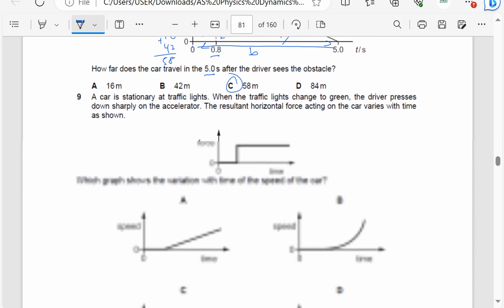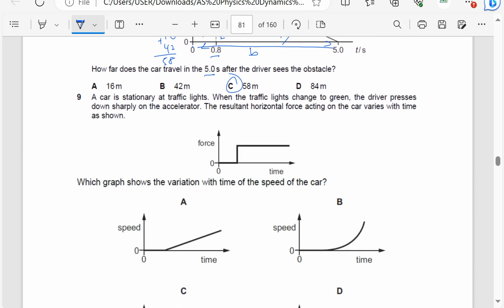A car is stationary at traffic lights. When the traffic lights change to green, the driver presses down sharply on the accelerator. The resultant horizontal force acting on the car varies with time as shown. Okay, so here acceleration here is 0. Acceleration here is constant.